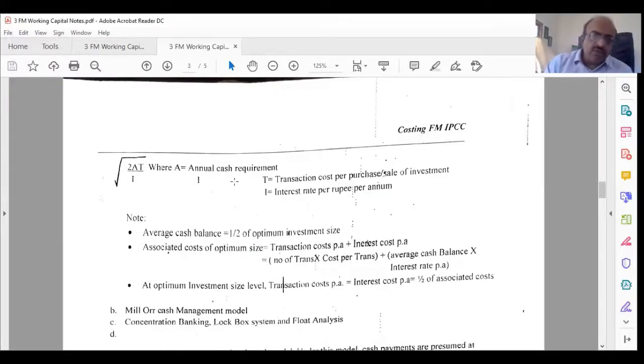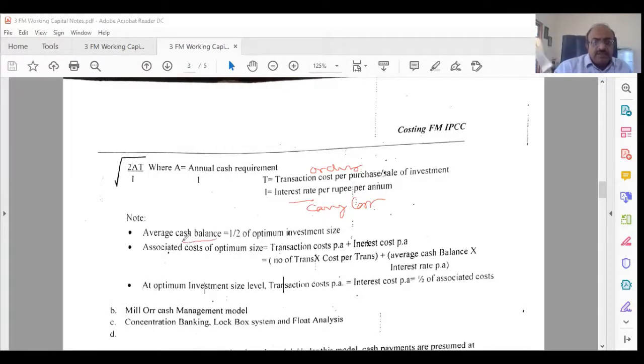So here the formula for the optimum cash balance is like the optimum order size basically. Here it is the optimum investment size that you are going to put under the deposit. What is the optimum size? Root of 2AT divided by I, where A is the annual cash requirement. There it was the annual stock requirement. T is the transaction cost per purchase or sale. There it was primarily the ordering cost. And I is the carrying cost, which is the interest rate per annum.